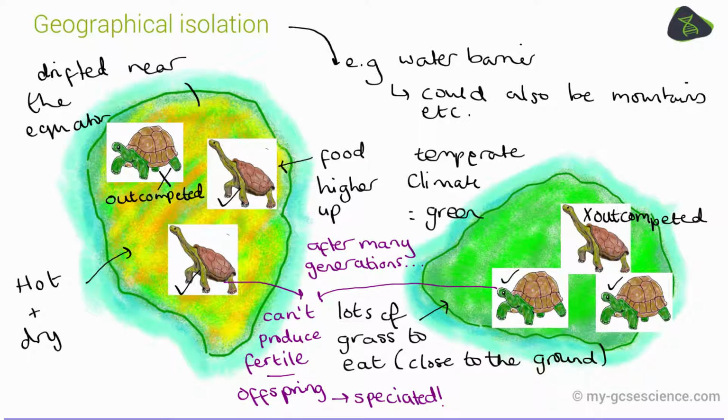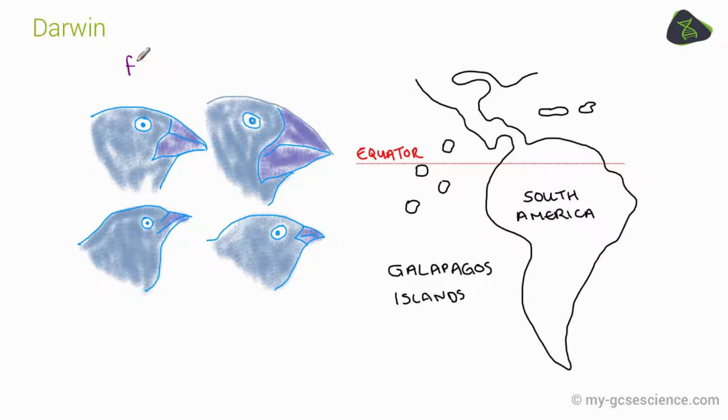Now, a typical exam question might look at this concept in a particular context. So if we take Darwin's finches, for example, he's very famous for his studies on the different types of finch that he found on a collection of islands just off the coast of South America called the Galapagos Islands. He noted, and this is when he was coming up with a theory of evolution by natural selection, that on each island, even though all finches are quite similar, the finches had very distinctive beak shapes, and they seemed to match the food source that was available on the island.